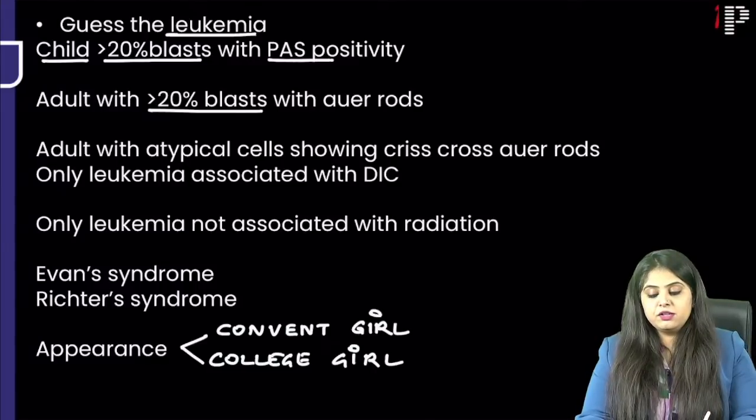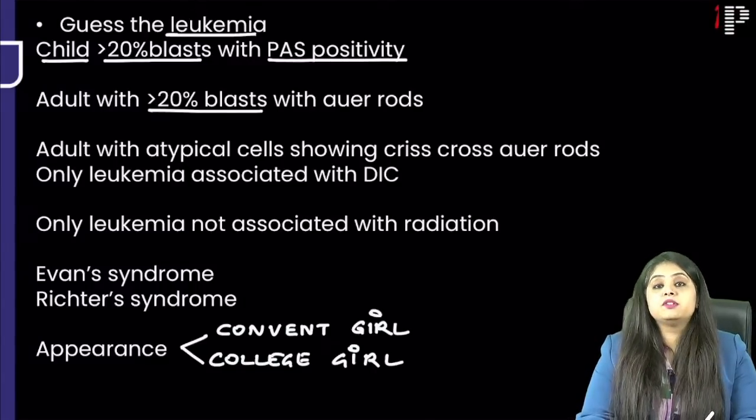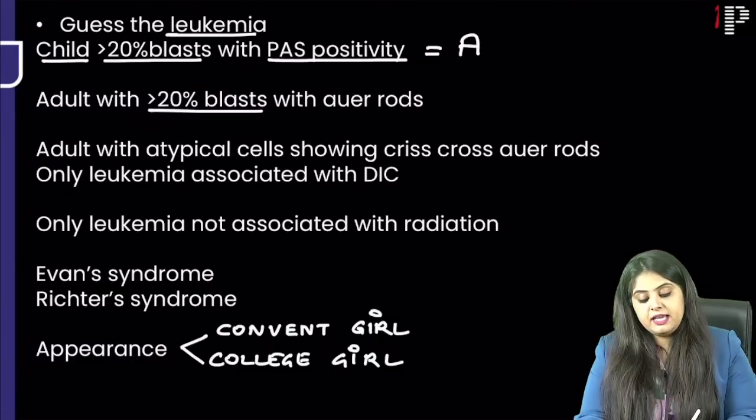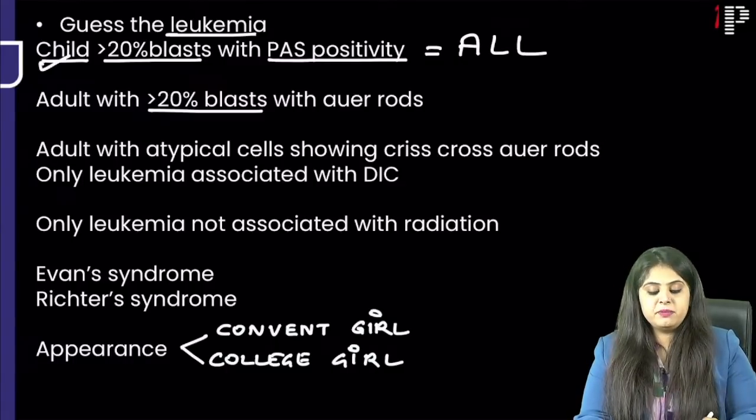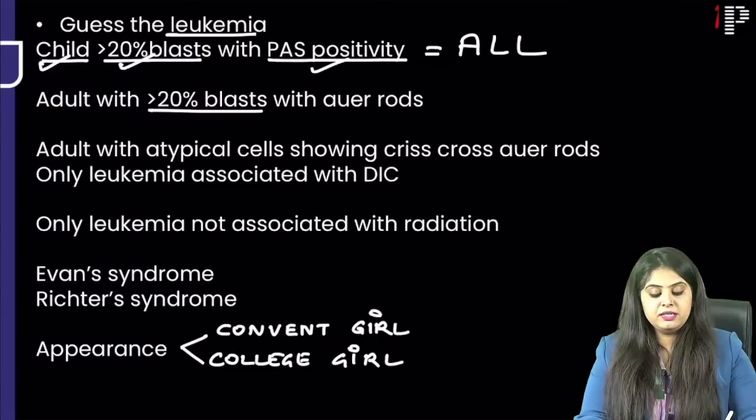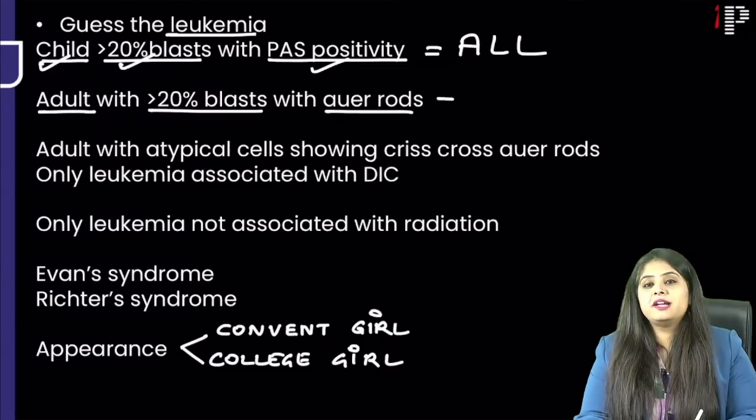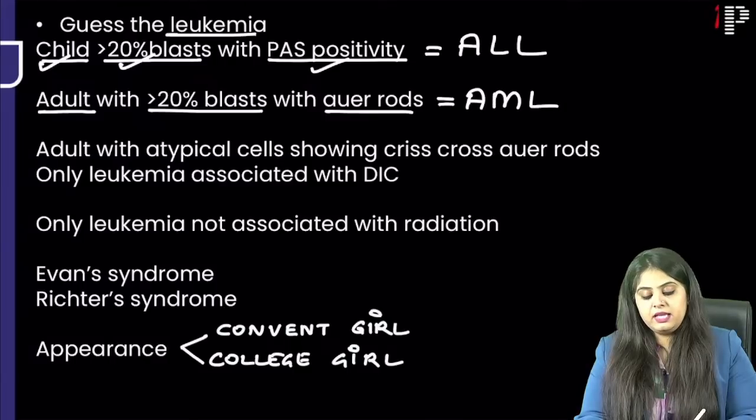And lymphoblasts are always positive for PAS. So this is ALL. ALL, child, it fits. Lymphoblasts are PAS positive and more than 20%, so acute leukemia. Then if they say adult with myeloperoxidase or Auer rods, that must be myeloblast, so that is going to be AML.